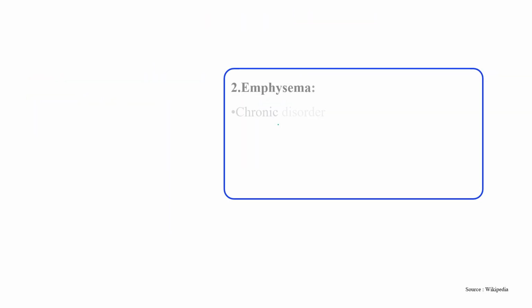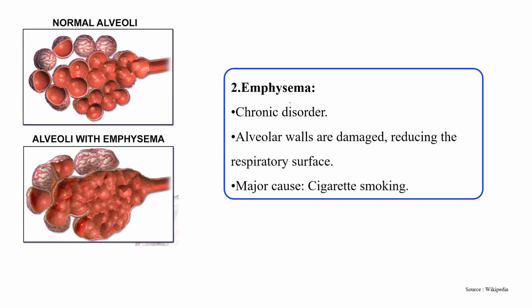Okay, second one is emphysema. Emphysema comes under the chronic category, in which the alveoli wall is affected. This is the picture of normal alveoli, and this one is the emphysema patient's wall.